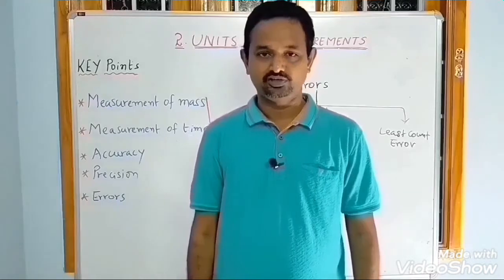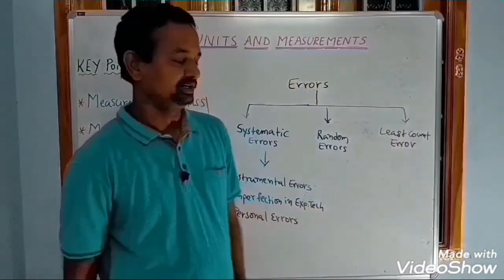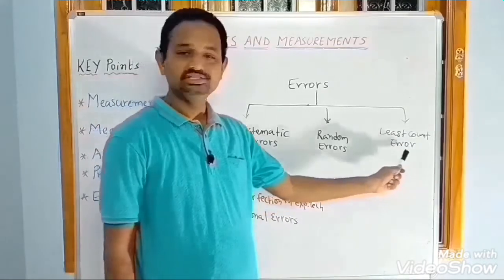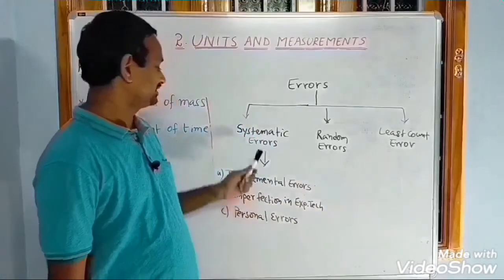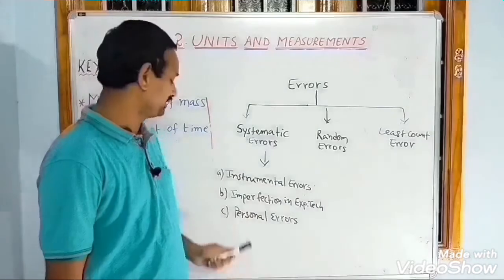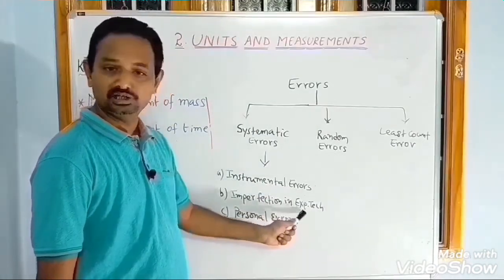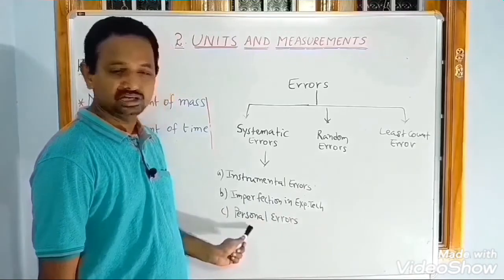Now errors. We have three types of errors. What are they? Look here: systematic errors, random errors, and least count error. Under systematic errors, again we have three types: instrumental errors, imperfection in experimental technique, and personal errors.